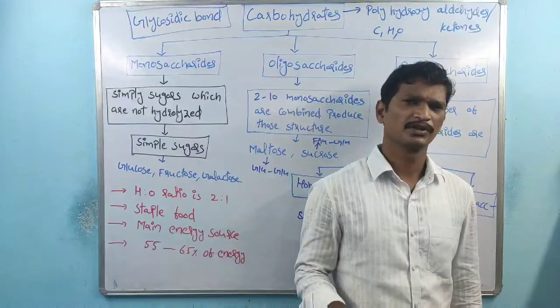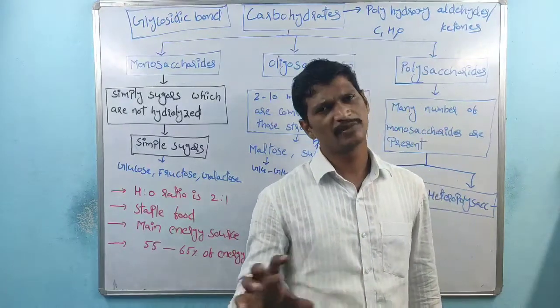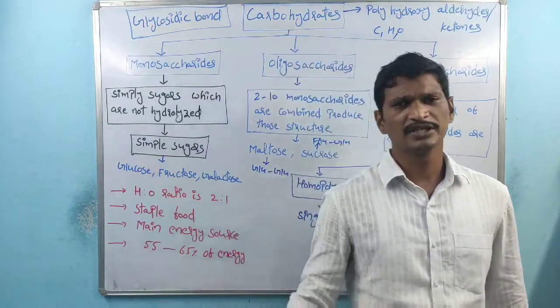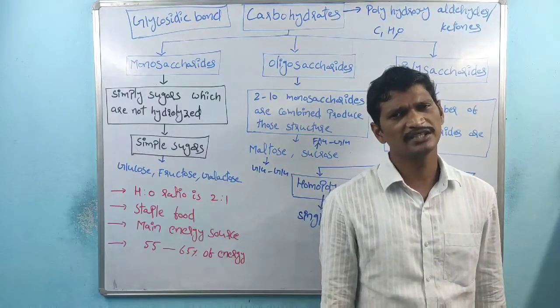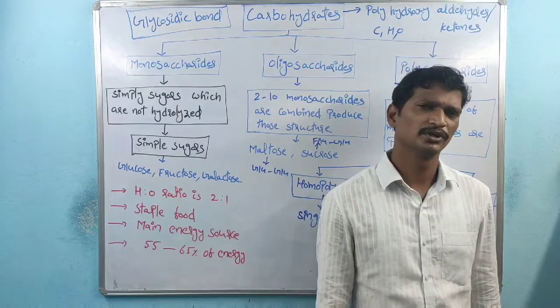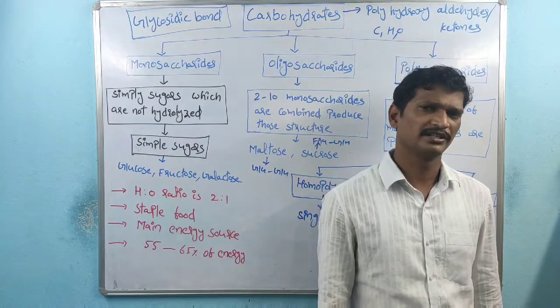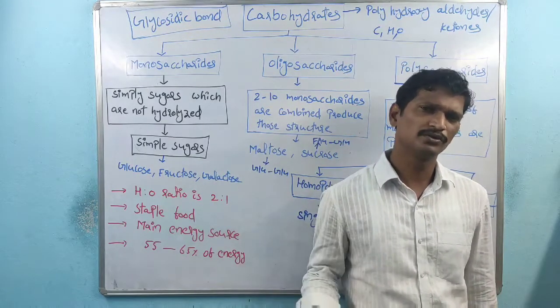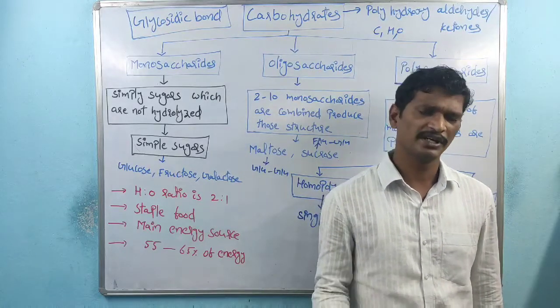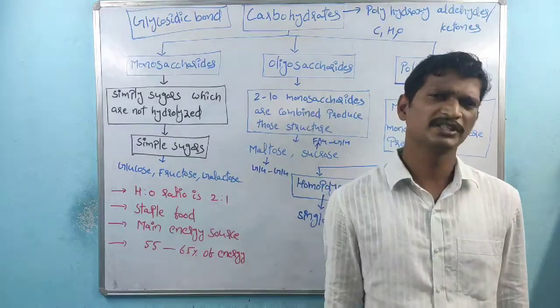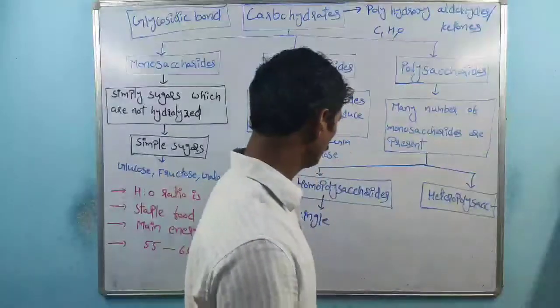Very simple. Polysaccharides need many monosaccharides, and all these monosaccharides are the same, that is, glucose. Many glucose molecules combined produce starch. So that one is called a homopolysaccharide.